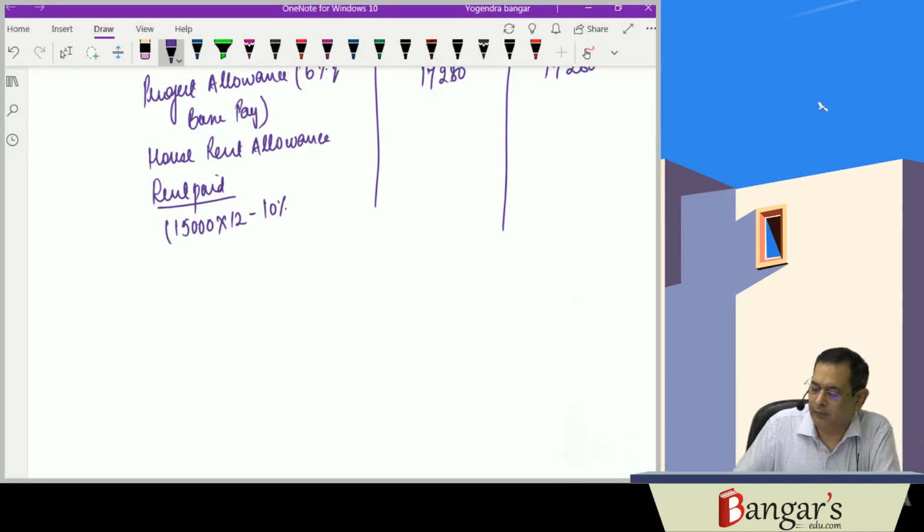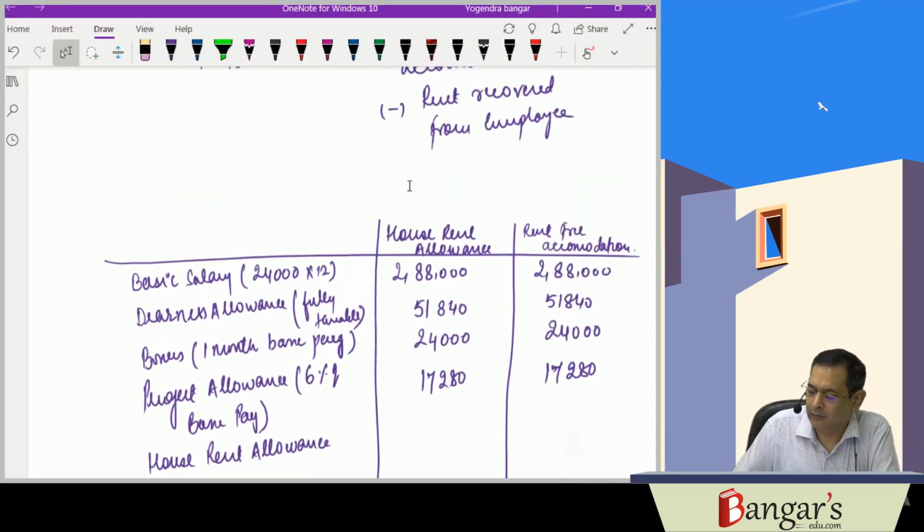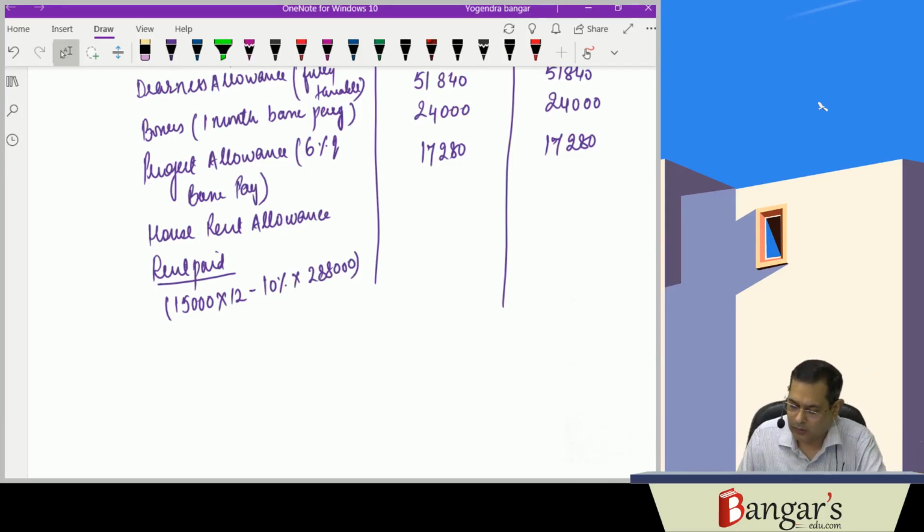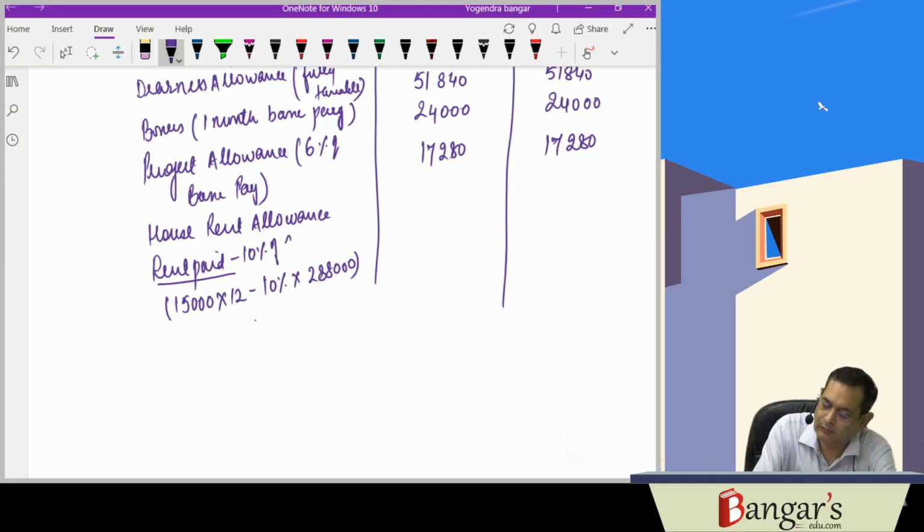Salary here means basic salary only. That is 288. So it works out to be what? 15,000 into 12 minus 28,800. 1,51,200. Rent paid minus 10% of salary. That is 151,200.